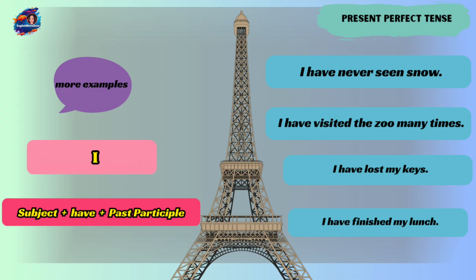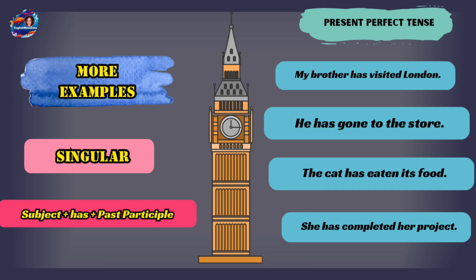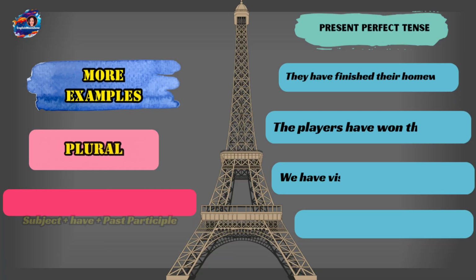Now if we are talking about plural, that is many, then the structure will be subject plus have plus the past participle. So again, the past participle remains the same. With I, because I is always special as I say, we will use subject, that is I, plus have plus the past participle. You can check out these examples here, like I have never seen snow, I have visited the zoo many times. So this is all talking about life experiences.